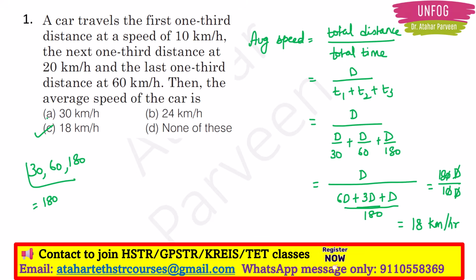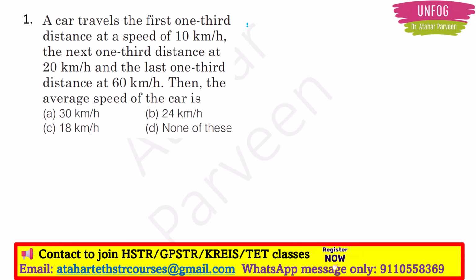Okay, clear, right? There are different velocities in equal distances of time. Now, if you know this procedure or if something clicks in your mind, then you go for this procedure. But if you don't know about this procedure, one concept which can be applied to this question is that the car is traveling equal distances with different velocities, right?